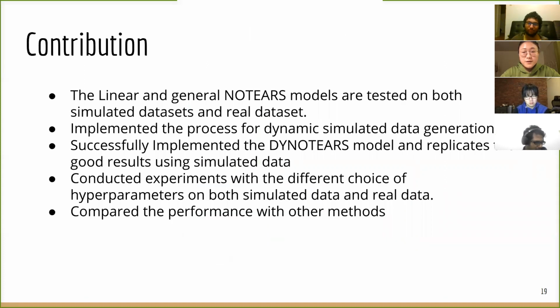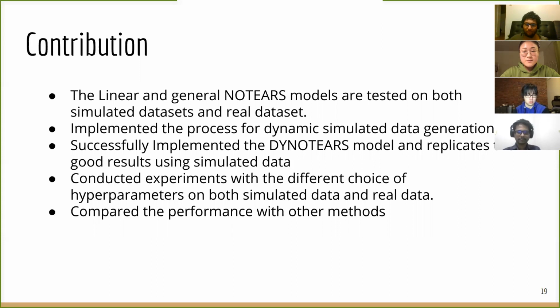Next slide. Here is a summary of the contribution of our project. We tested the linear and general NOTEARS models on both simulated datasets and real datasets. We successfully implemented the process for dynamic simulated data generation and the NOTEARS model and replicated the good results using simulated data. We also conducted experiments with different choices of hyperparameters on both simulated data and real data.